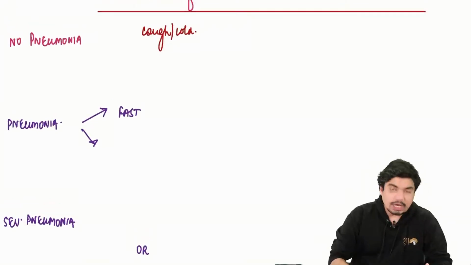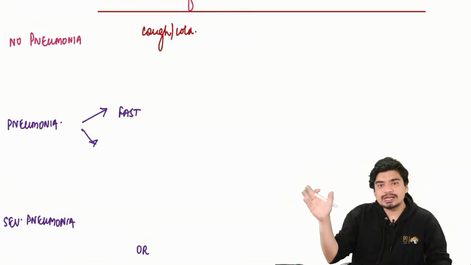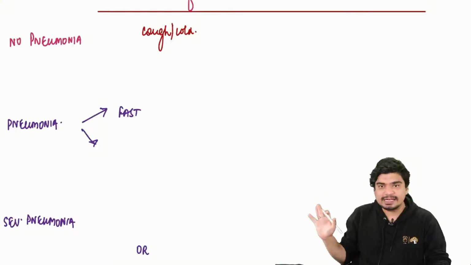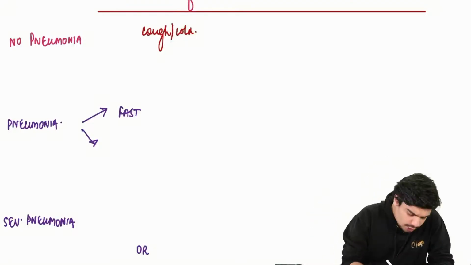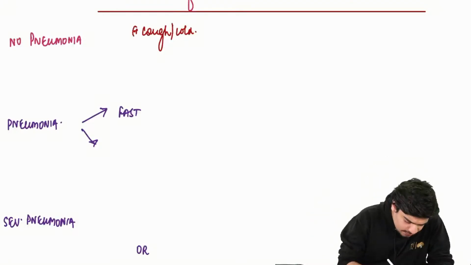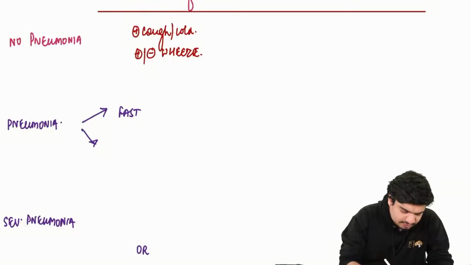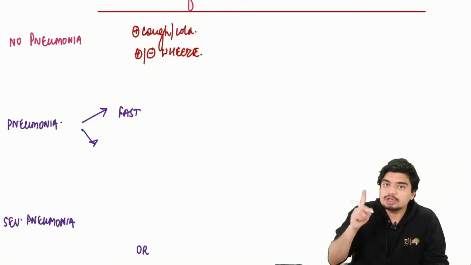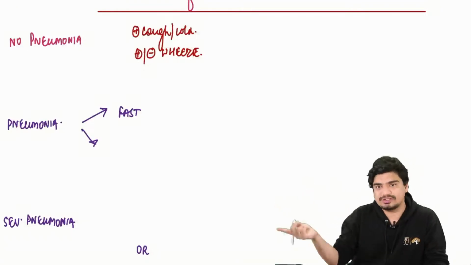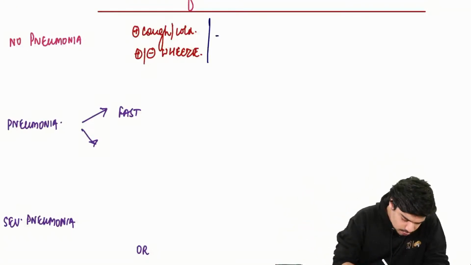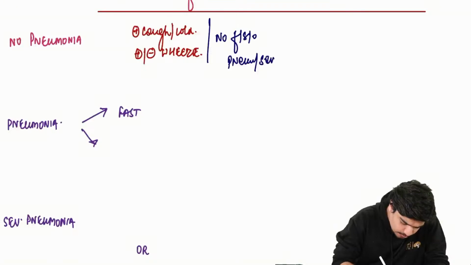So, according to IMNCI, you can have no pneumonia, pneumonia, or severe pneumonia. These are the 3 main categories. In no pneumonia, you'll have what? You'll have cough and cold. You can have plus or minus wheeze, but no features suggestive of pneumonia or severe pneumonia, obviously.